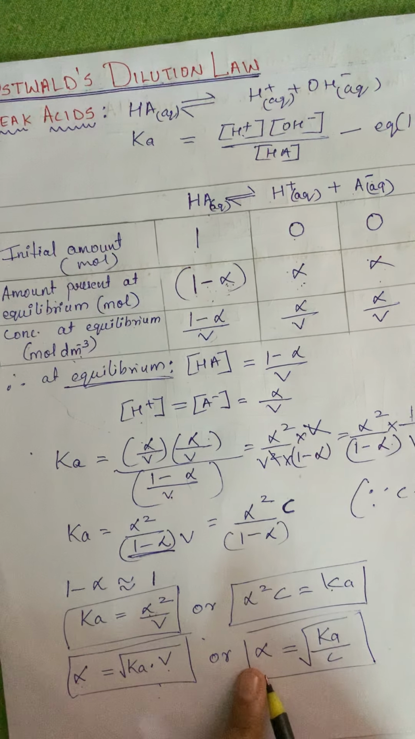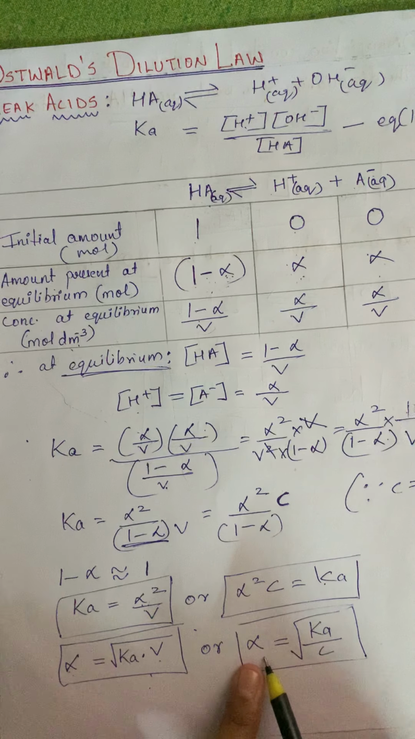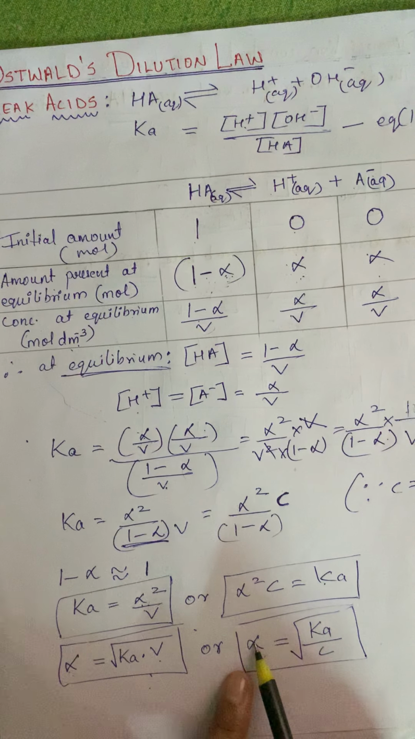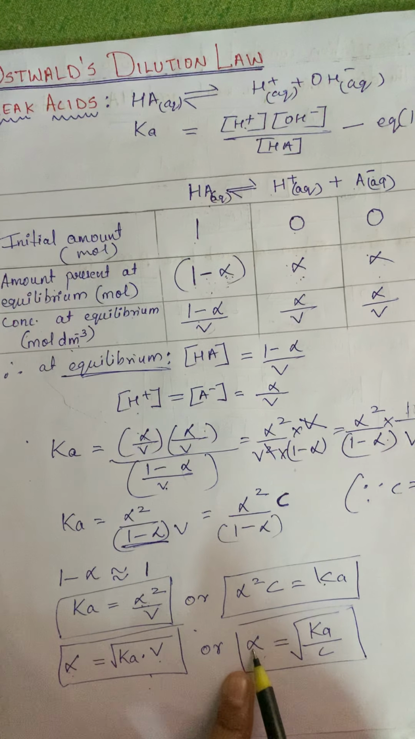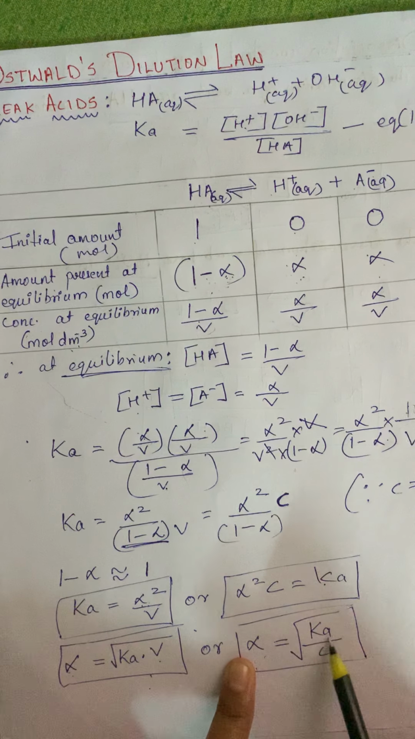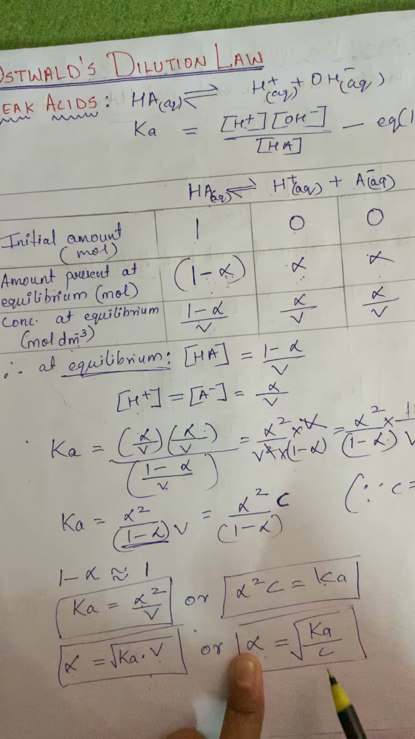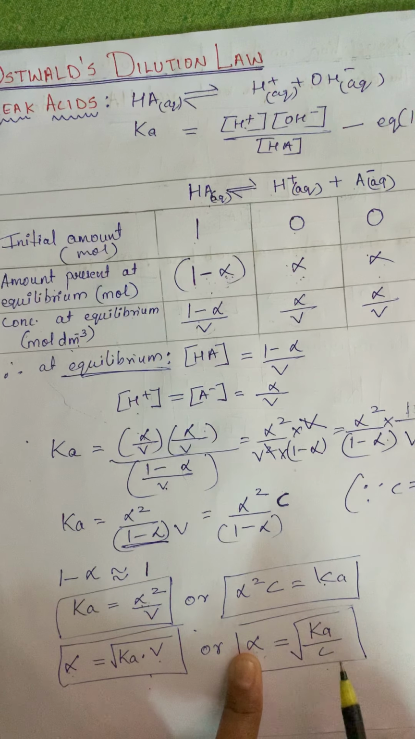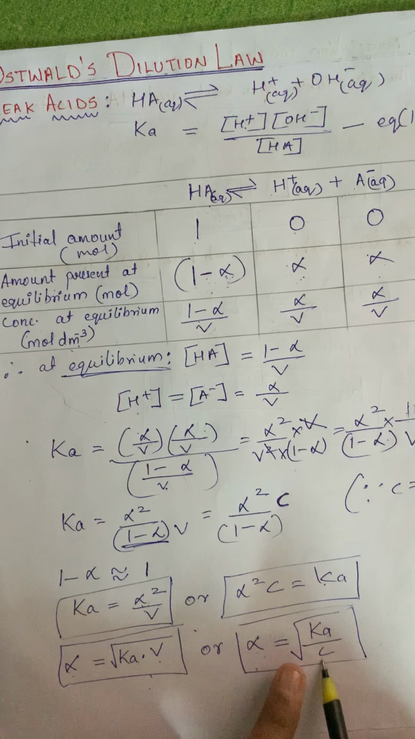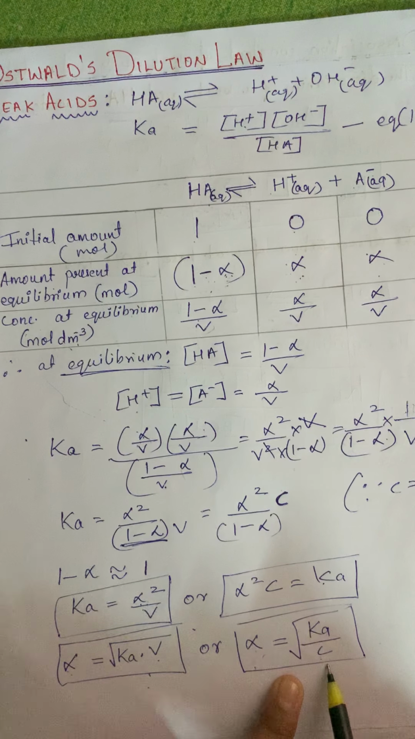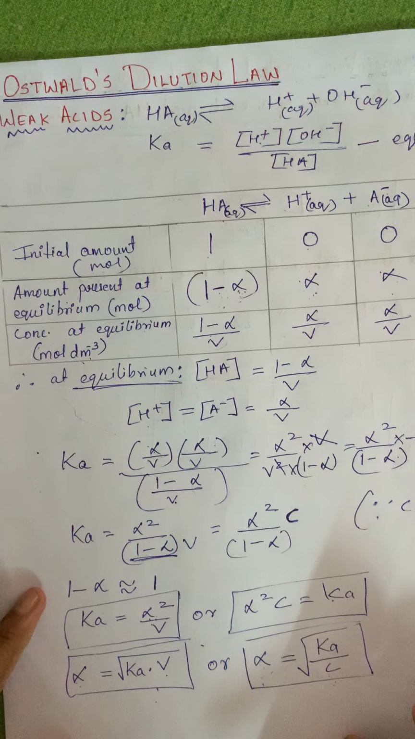Now this can be referred to as what? Alpha is nothing but the degree of dissociation. So the degree of dissociation of what? It is the acid. So the degree of dissociation of a weak acid is inversely proportional, it is 1 upon C, so it is inversely proportional to the square root of the concentration of the solution. So hopefully till here it is understood nicely.